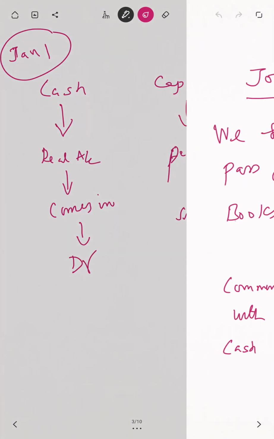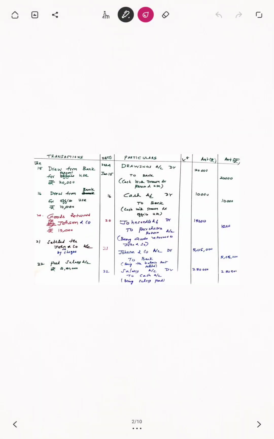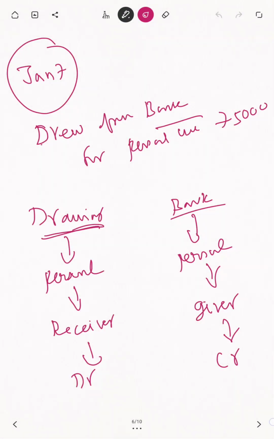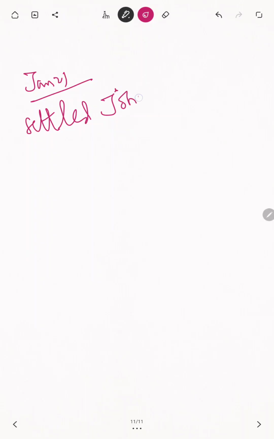What date? That's very important. Settled Johnson and Co. What date? 21. Okay. So 21. Where is 21? Yes, Jan 21. Settled Johnson and Co. I'll tell you.